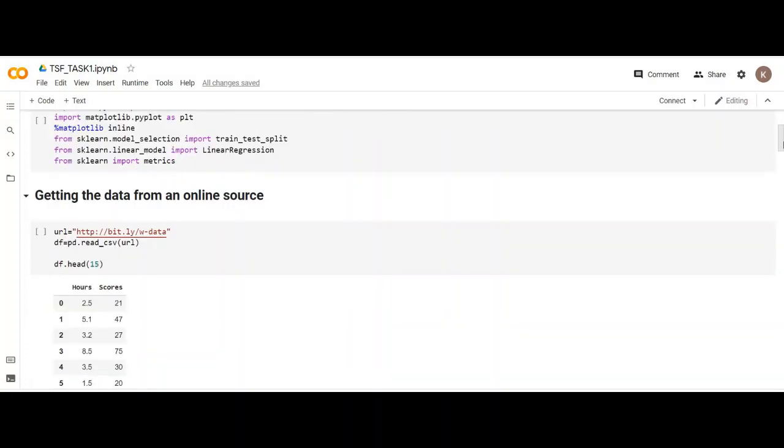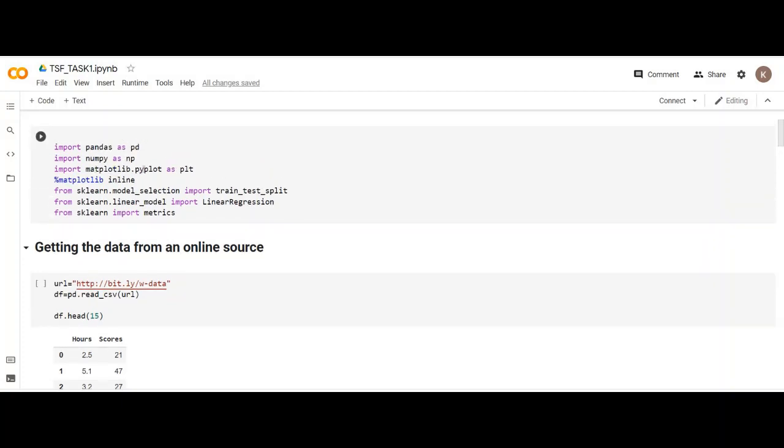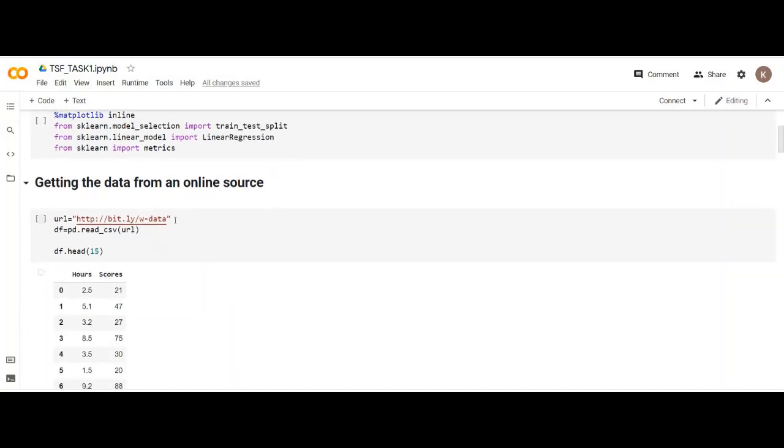So the first step we take is to import all the required libraries, that is NumPy, pandas for creating data frames and doing some basic data analysis, matplotlib for data visualization, and sklearn for creating the model. And we have also imported the metrics to evaluate the output. So first we take the data from an online source.